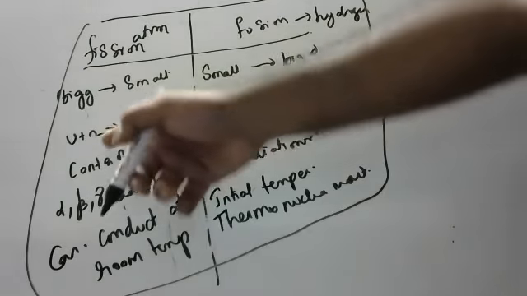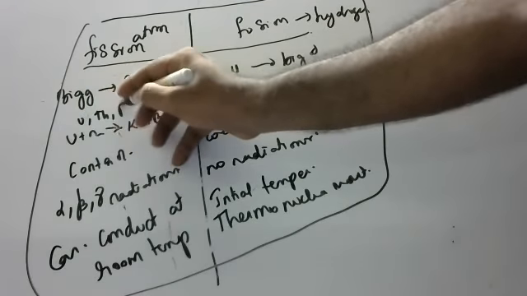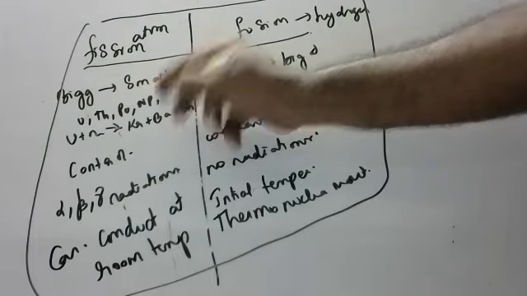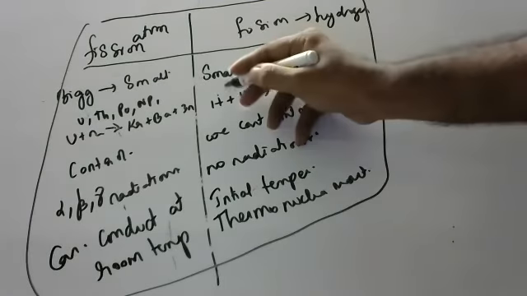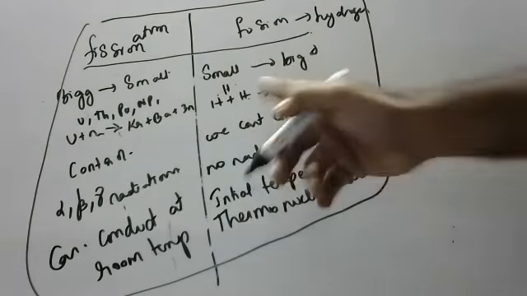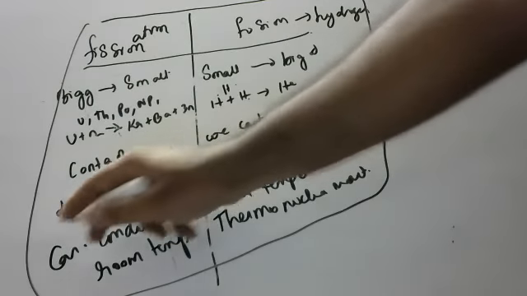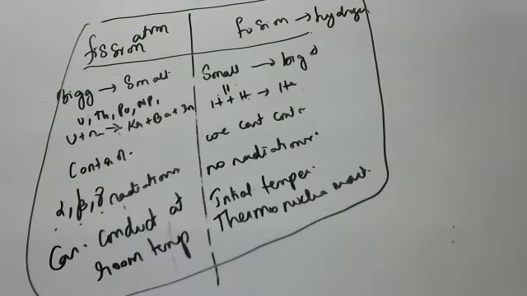Uranium is broken down. Some of the nuclear fuels we use are uranium, thorium, plutonium, neptunium, so many of them. And in fusion, hydrogen only. We can control fission by control rods. We can't control fusion once started. In fission reactions, alpha, beta, and gamma radiations are liberated. In fusion, no harmful radiations are liberated at all.